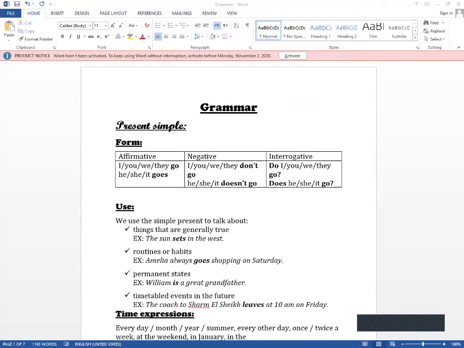In the affirmative sentence, as we say, it has two forms, either the verb go or goes. So we can use go with the plural nouns or the pronoun I, while the singular nouns he, she, or it is followed by the verb goes. And of course, we know the endings in each verb.